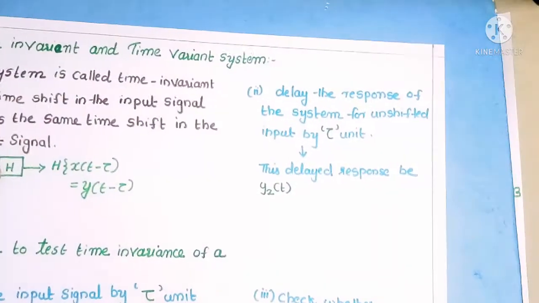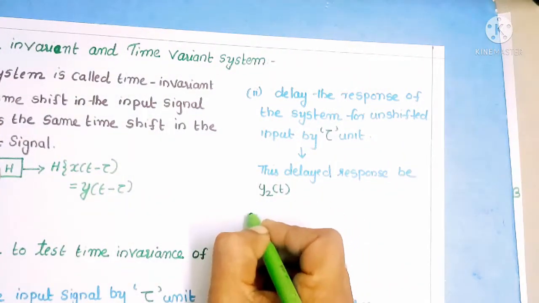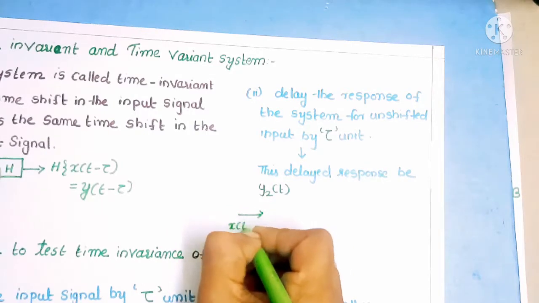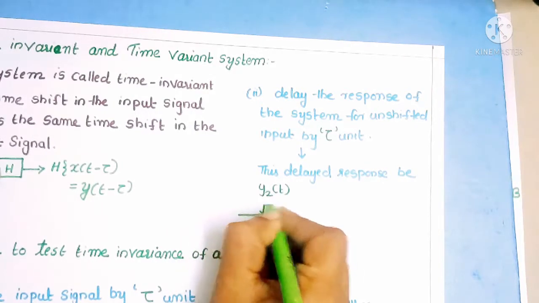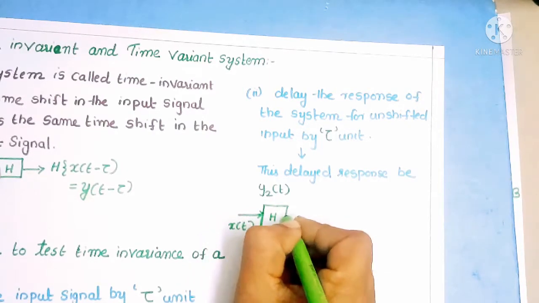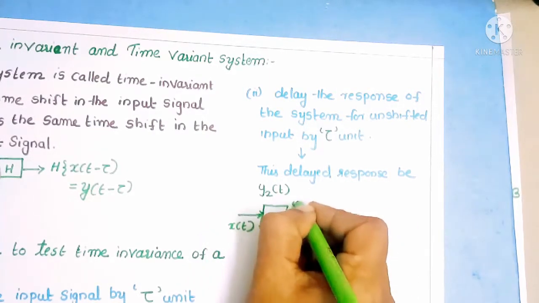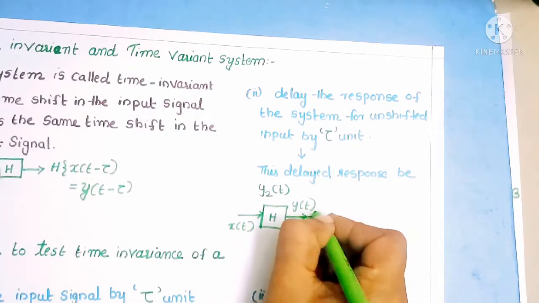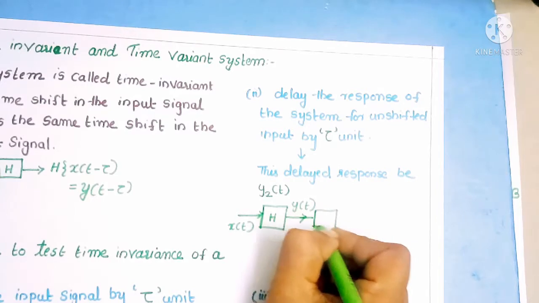Then the second step: here we take an undelayed input signal, that is x of t. It is given to a system. The response can be written as y of t. Then we apply a delay to this response of the system.